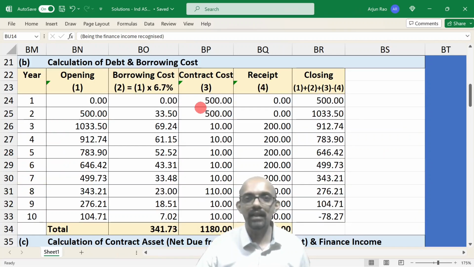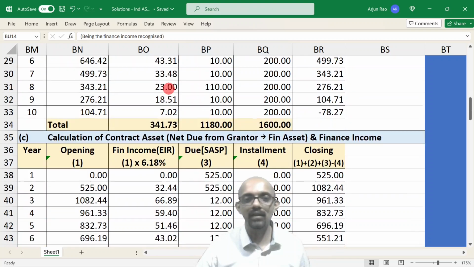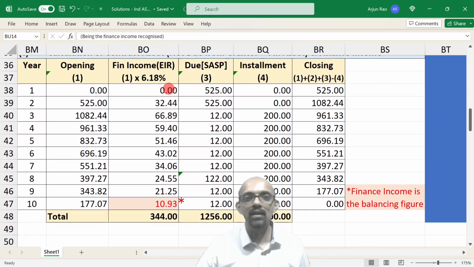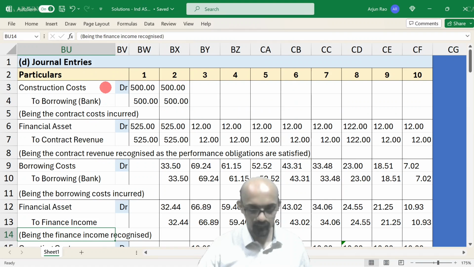So for debt, we think in terms of cash flows, how much we are paying and how much we are receiving. We apply 6.7% interest. And for financial asset, what is promised by the grantor, that is the revenue that we are recognizing, and when we are receiving that amount from the grantor. Journal entries we then pass from the two tables we have just prepared. Then for P&L extract, we take the costs and revenues that are there in the journal entries, and for the balance sheet extract, the closing balances of the two tables.